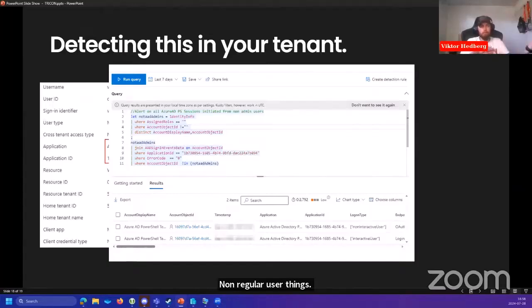That will work, sure. However, the possibility of getting false positives is astronomical, to say the least, because any given company won't work the same as any other given company, right? So you'll have creative users doing PowerShell queries because they're interested or whatever. So this might just light up your Defender portal like a Christmas tree.